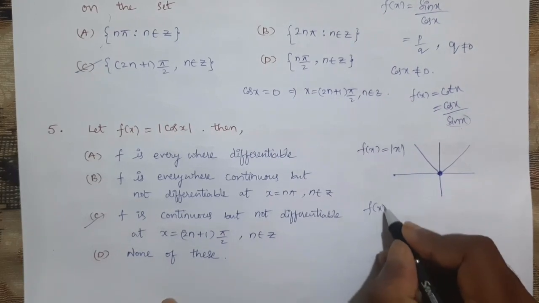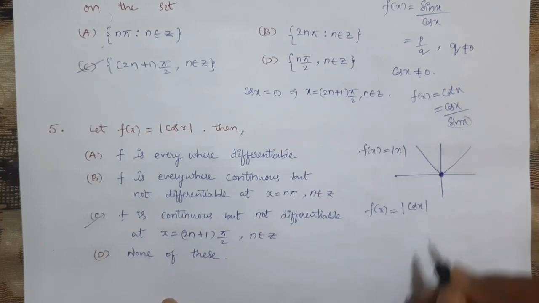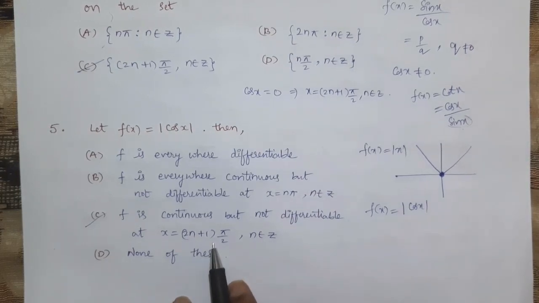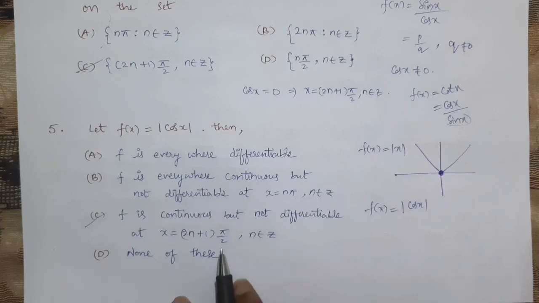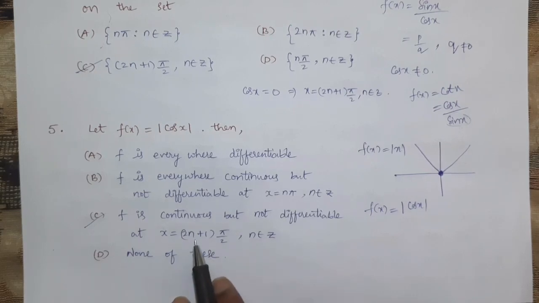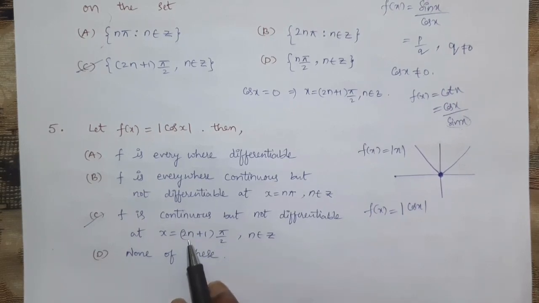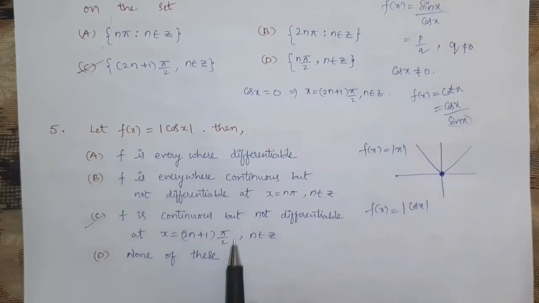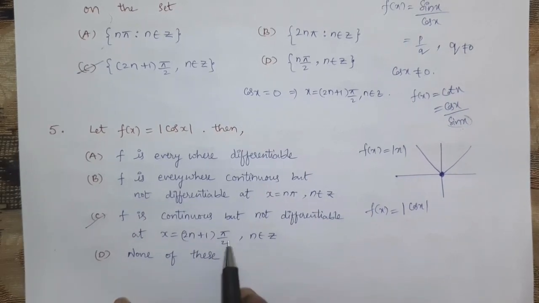Why? Because as the function is f of x equal to mod cos x, if we consider x equal to 2n plus 1 into pi by 2, for example, if you consider x equal to pi by 2, as n you consider as 0, you will get pi by 2.